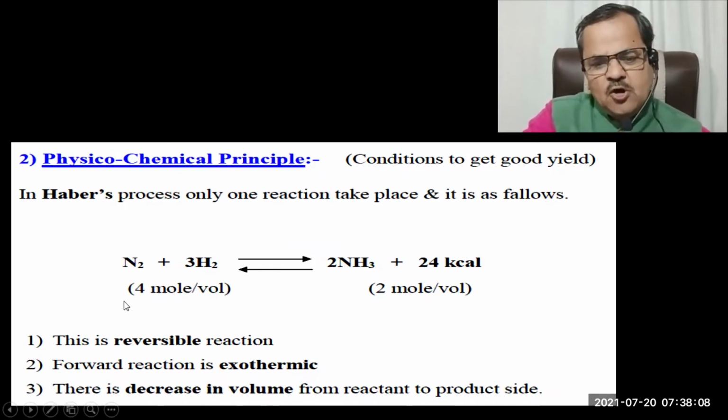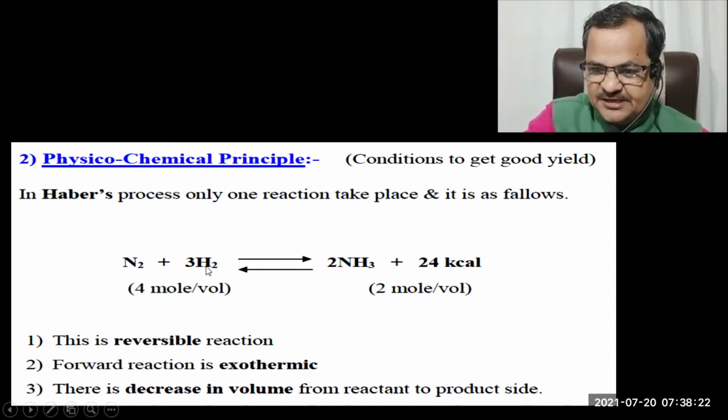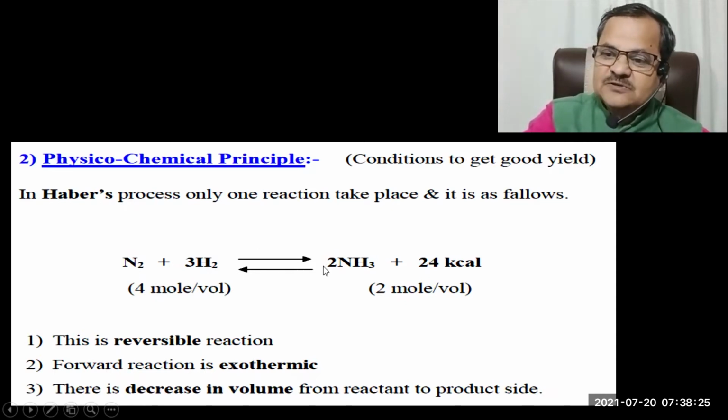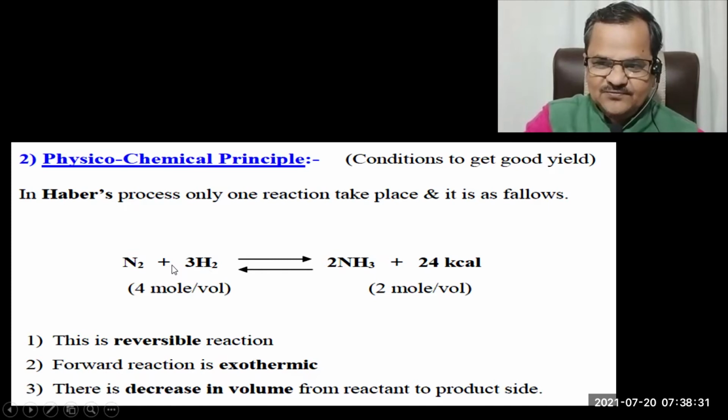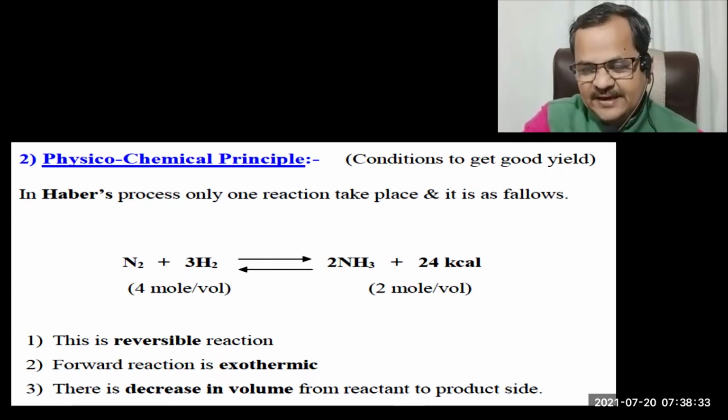In order to convert maximum reactants into product, suppose 50% N2 and 50% H2 are spontaneously converted into NH3 before applying any pressure or temperature or doing anything.